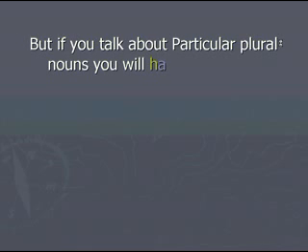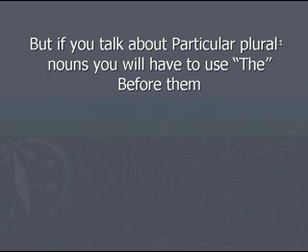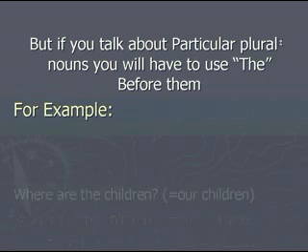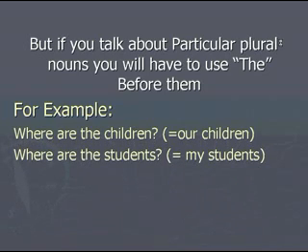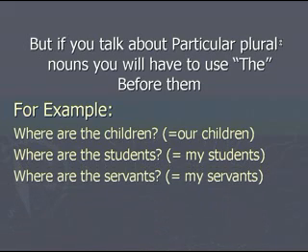But if you talk about particular plural nouns, you'll have to use the before them. For example, where are the children? It does not mean that you are asking about the children all over the world, right? It means our children, your children. It means where are the students? That means my students. If I say where are the servants, it means I'm definitely asking about my servants, particular servants. So children, students, and servants in these sentences are particular. So that's why we have used the before them.